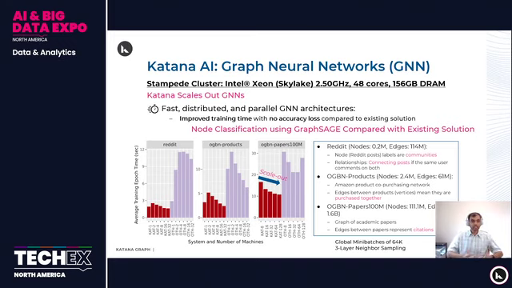As you can see, it improves training time and it does not have any accuracy loss compared to existing solutions. The results presented here are for a specific graph neural network model or architecture known as GraphSage, and we are doing node classification in this case. All results presented here use a global mini batch of 64K, and we are using 3 layers with neighbor sampling.